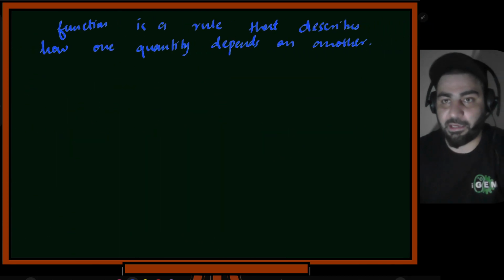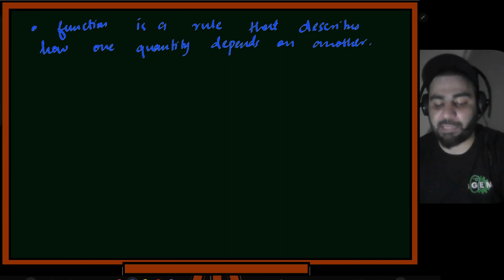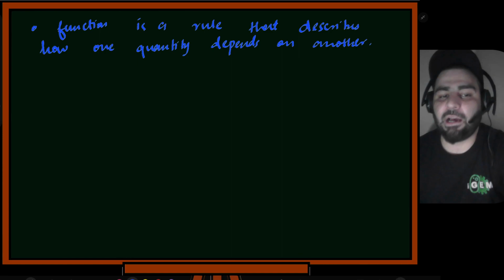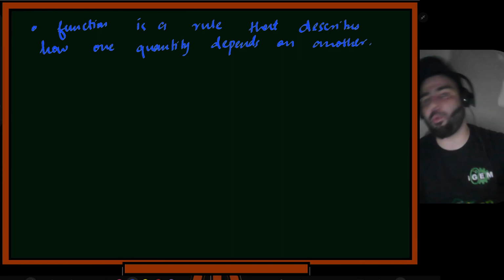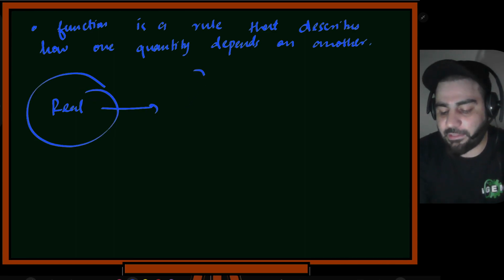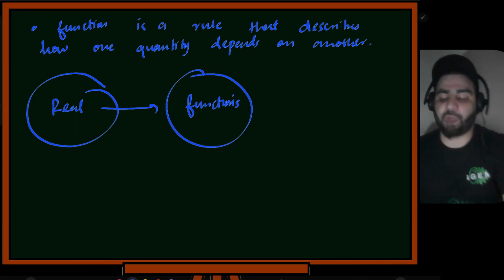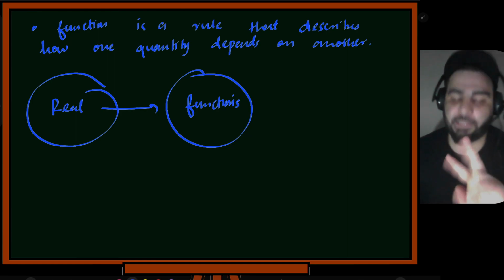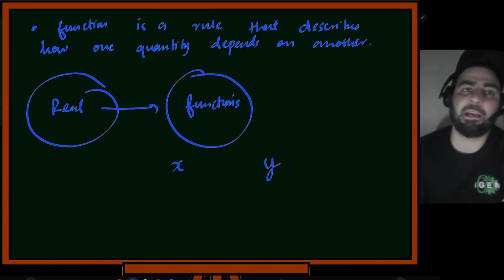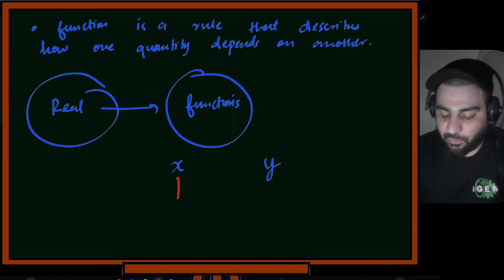Okay. So now we define a function. A function is basically a rule that describes how one quantity depends on another. Now we'll see how to evaluate these functions, or what to do with them. We had a real world problem and we abstracted it out and came up with something called functions. In functions, you'll usually see two types of things. You will see x and y, where we have one quantity depending on another. We'll call this x independent.